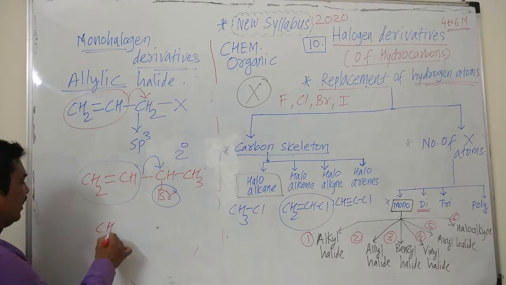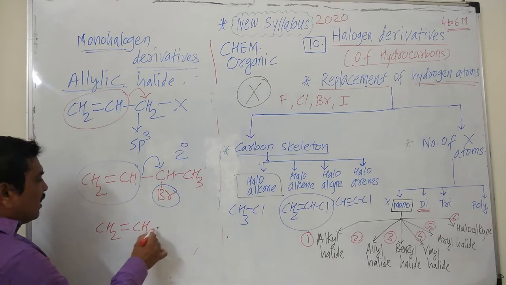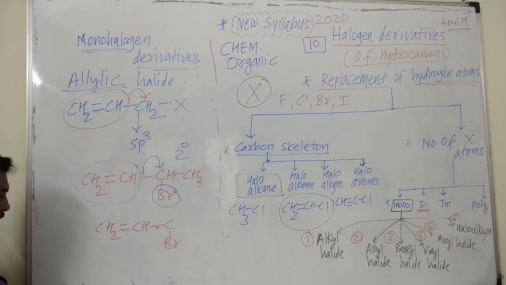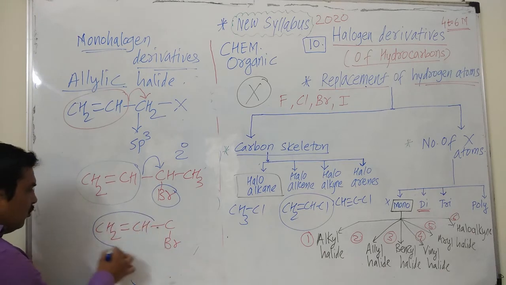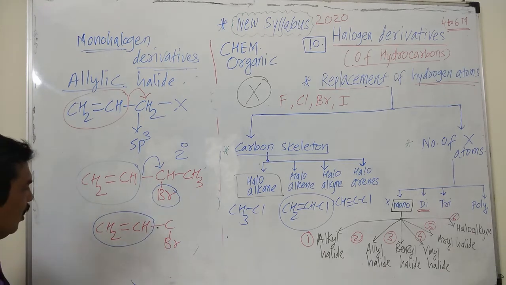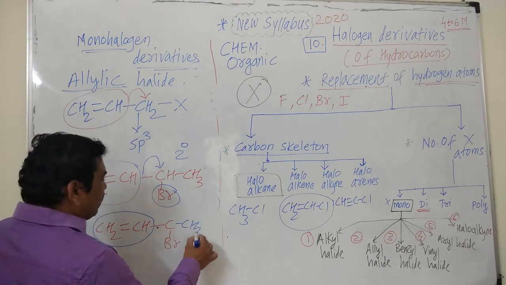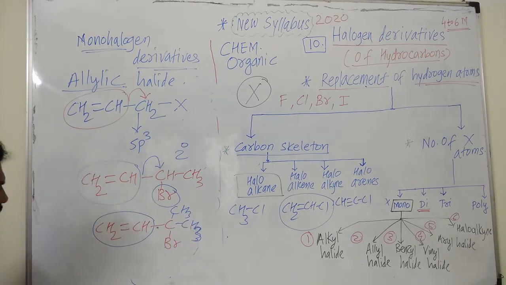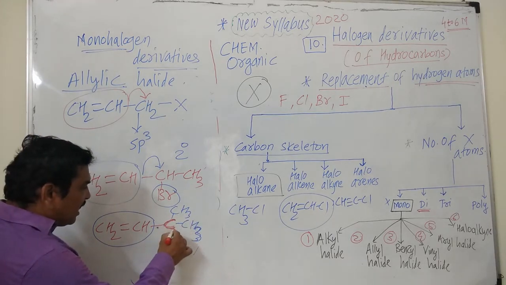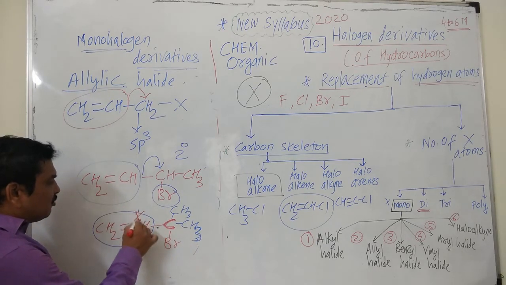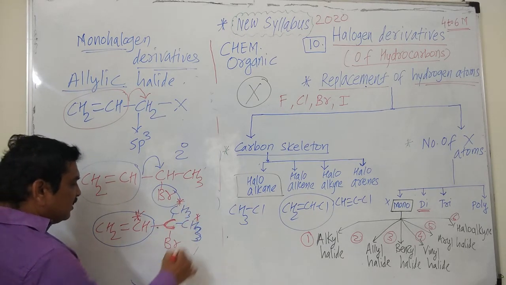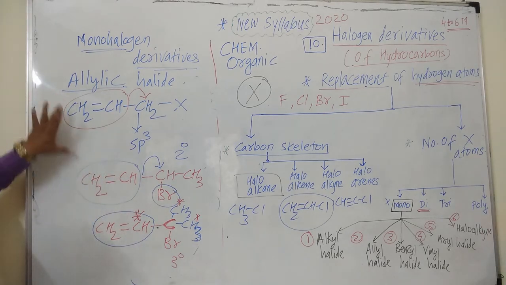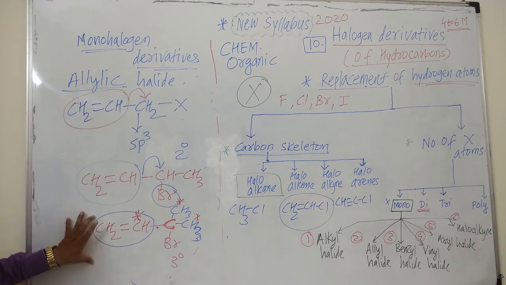This group is constant in case of allylic halide because the carbon atom to which halogen is attached is present next to the carbon-carbon double bond. And here if two alkyl groups are present, here also CH3, and this carbon atom to which halogen is attached, it is attached to how many carbon atoms? 1, 2 and 3. Hence it is a tertiary allyl halide. Hence we have taken the example of primary allyl halide, secondary allyl halide and tertiary allyl halide.